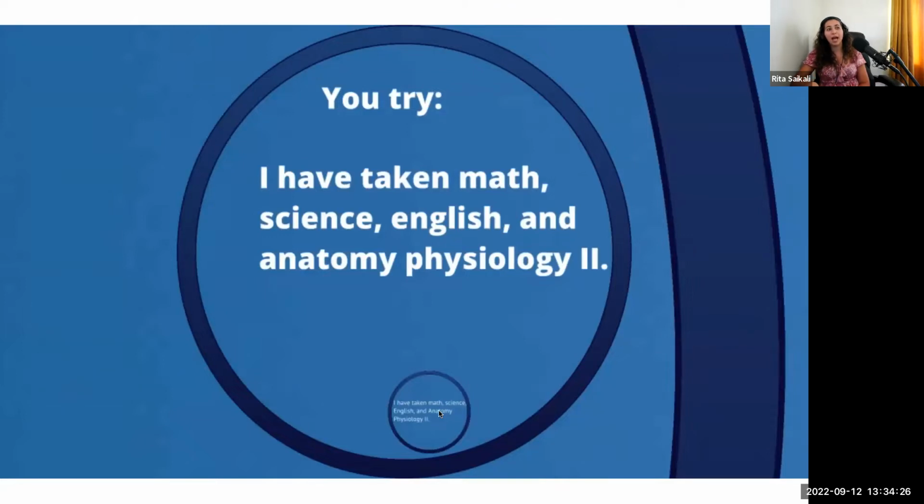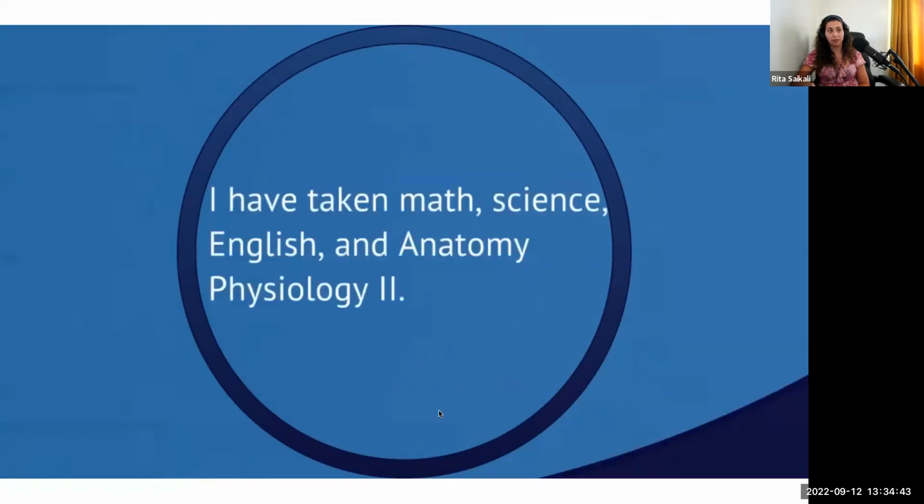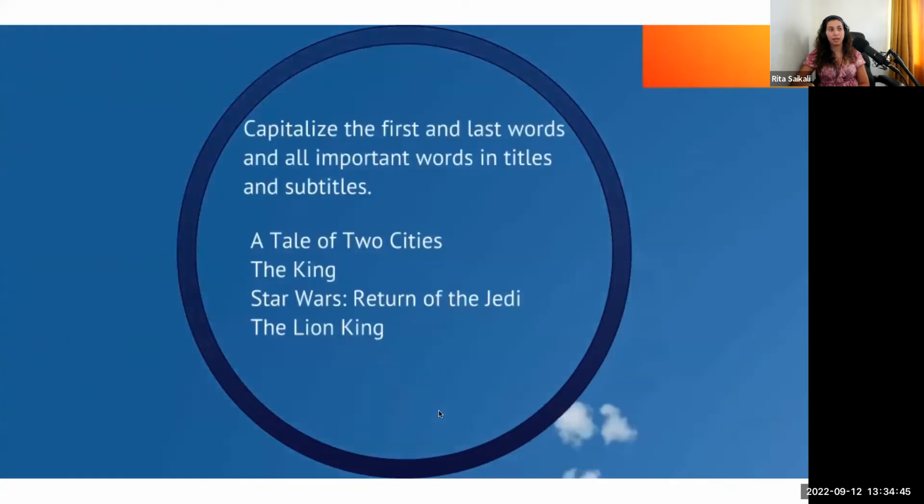So for example, I've taken math, English, math, science, English, and Anatomy Physiology 2. The only one that should be capitalized is Anatomy Physiology 2, because math, science, and English are the general names of that genre. Okay. We capitalize the first and last words and all important words in a title and a subtitle.